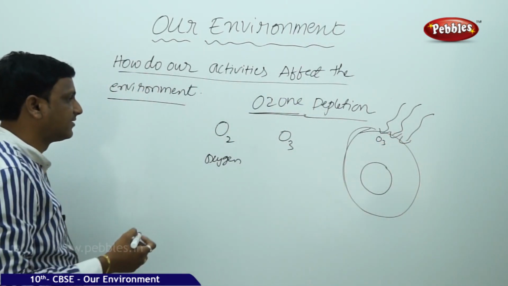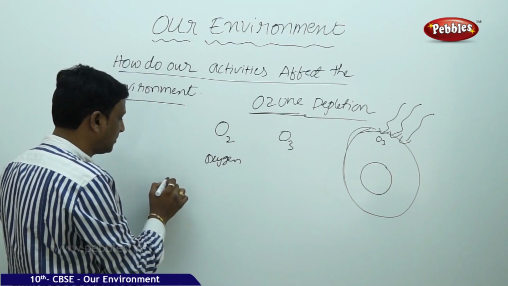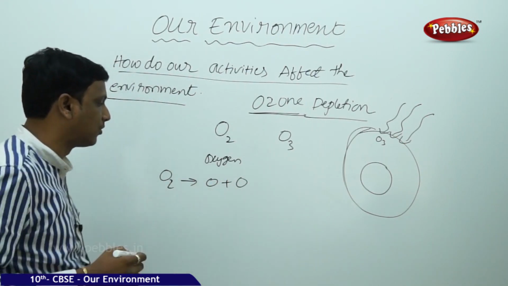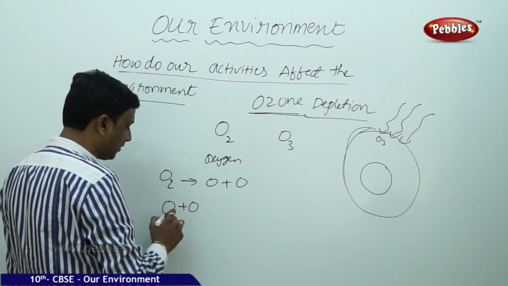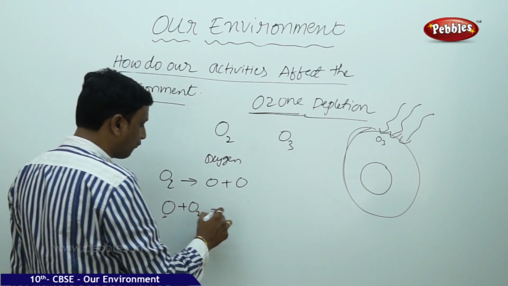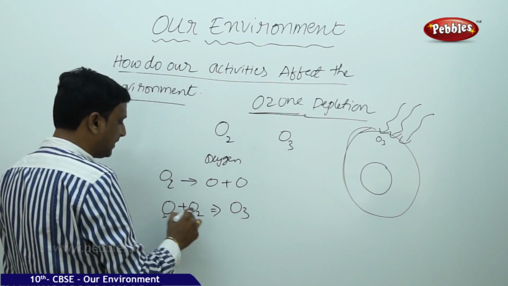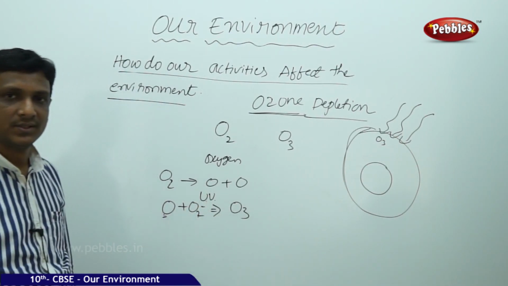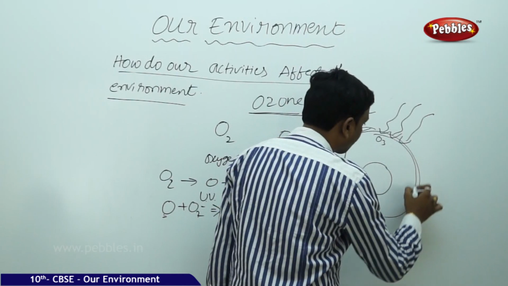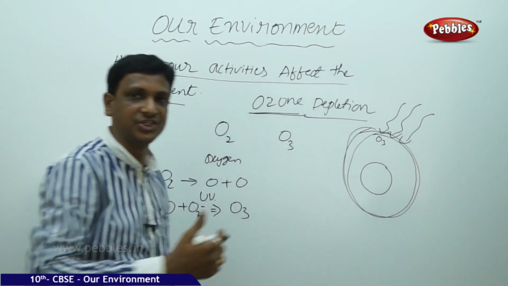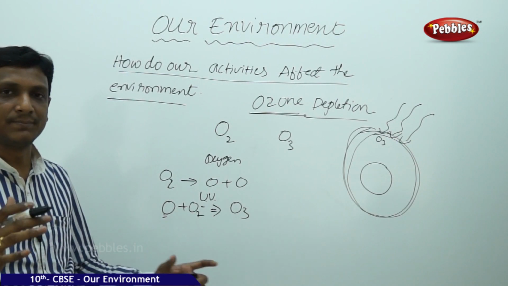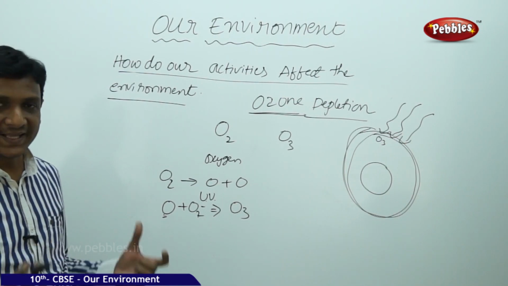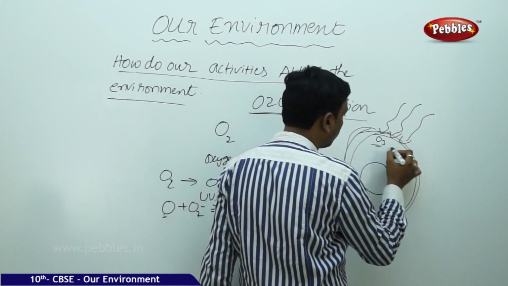Here, the higher energy part of the ultraviolet radiation splits the oxygen molecule into oxygen atoms. The oxygen atom combines with an oxygen molecule to form ozone. O plus O2 gives O3. That is by the action of ultraviolet radiation. So this ozone protects the Earth from the direct radiation, and by that the temperature is maintained well. The harmful effects of the radiation are not there on the Earth because of the presence of ozone.